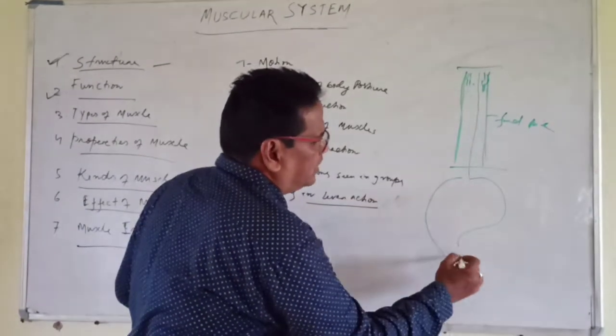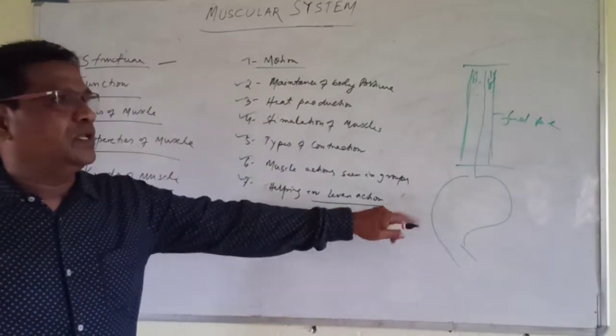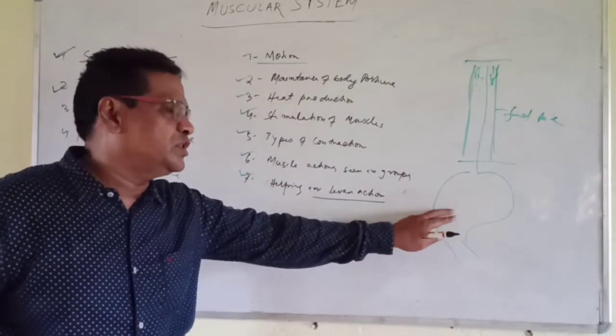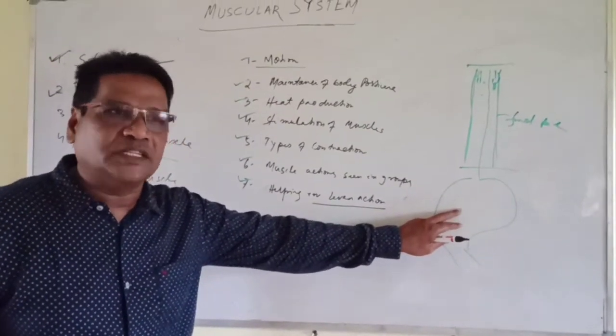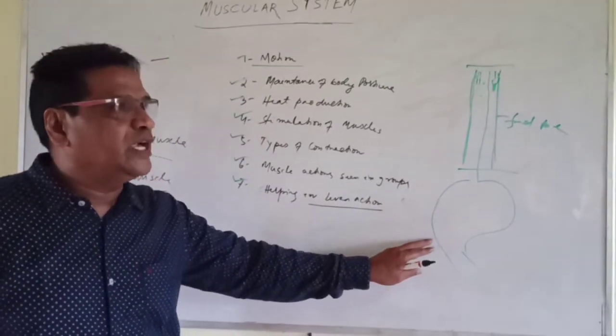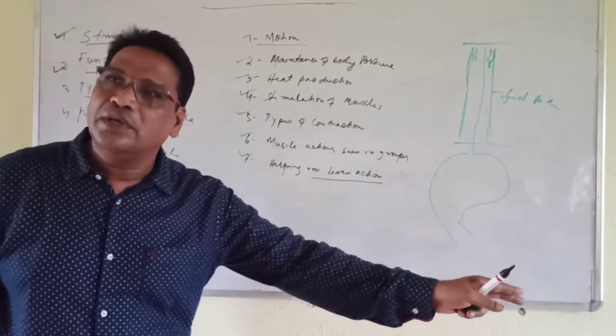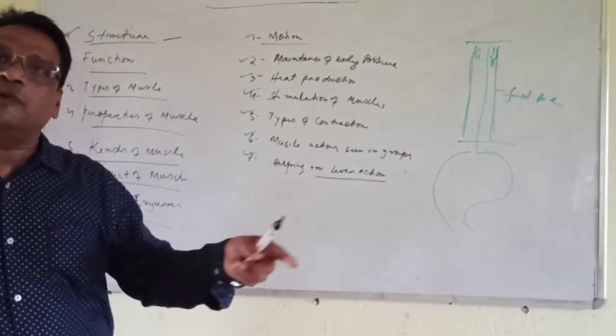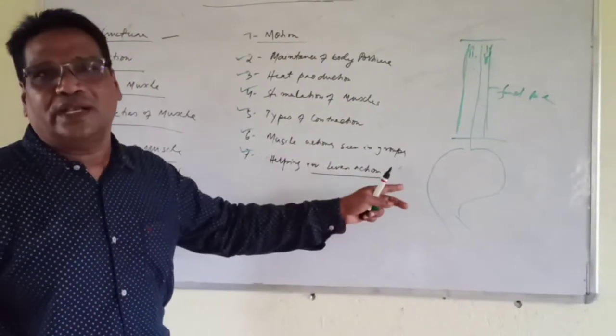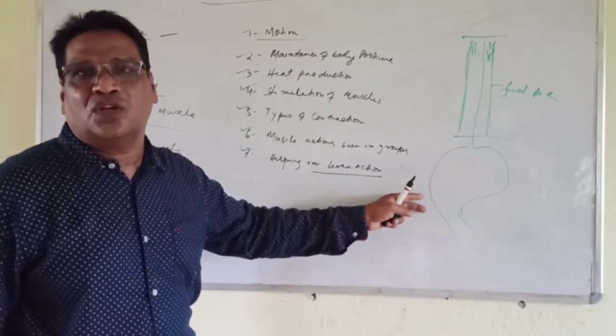By the help of this muscle contraction, food is churned inside the stomach. Then from the stomach it moves to the small intestine, then to the large intestine, then it forms the passage. This is an example of internal structures moving.